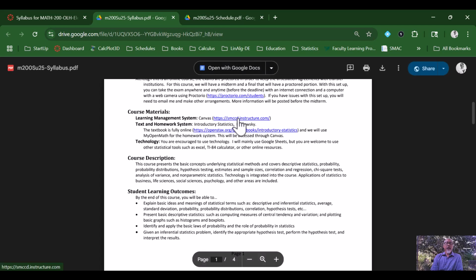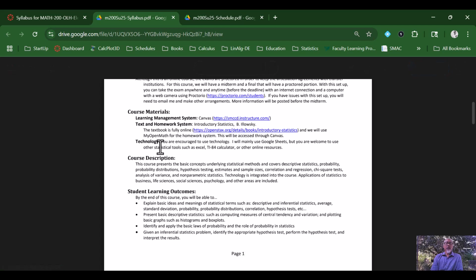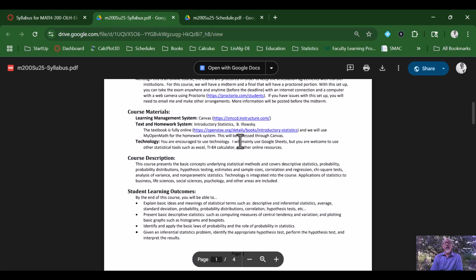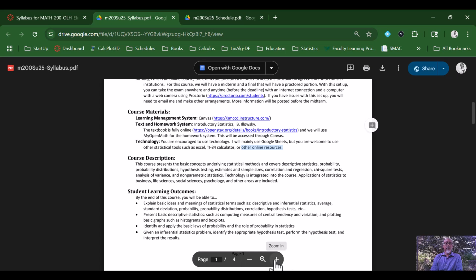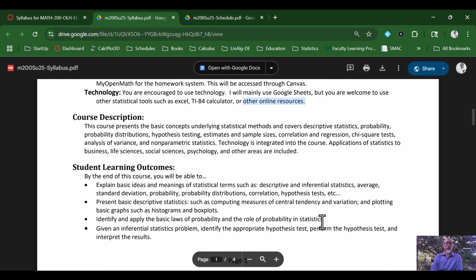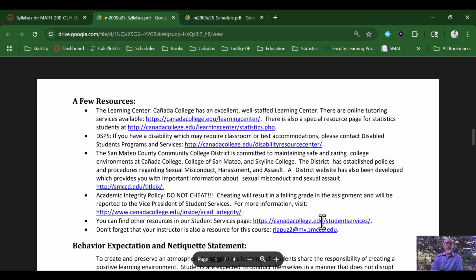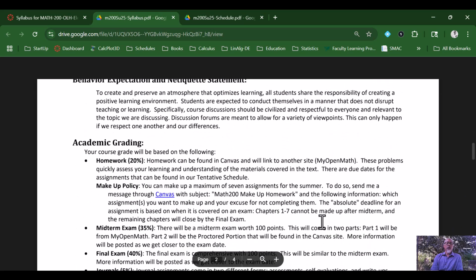So we're going to be using Canvas, and here's information about the textbook. Our online textbook is sponsored by OpenStax, and here is the technology that we can use for this class. So I'll be using Google Sheets, but you can certainly use Excel or a TI-84 calculator, or if you find any other online resources that might work for you, then that would be great. Please do so.